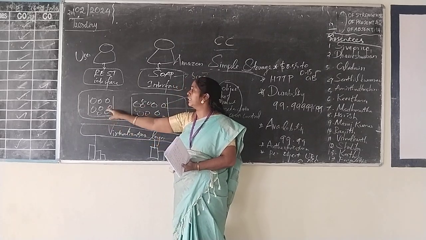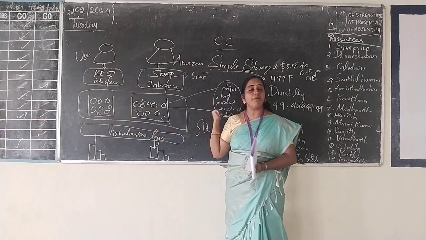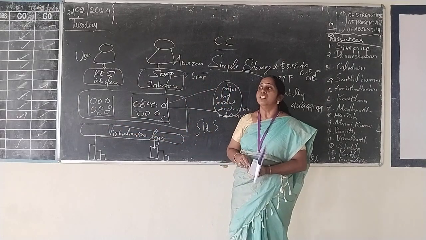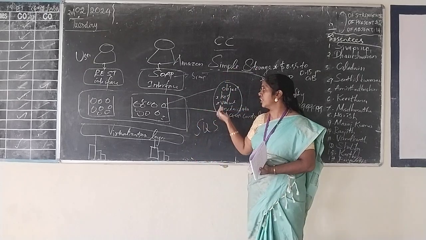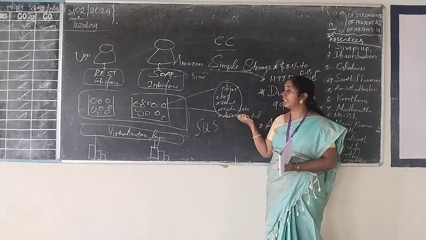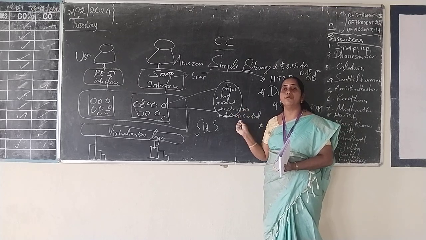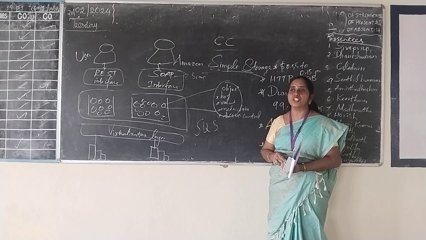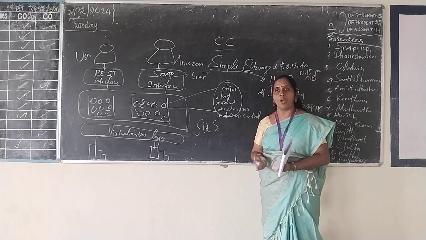Okay. Then all the objects are identified by a unique key value pair. That is, each and every object can be identified by a unique coarse-grained key value pair. Coarse-grained means it can perform some complex operations. Fine-grained means it is designed to perform only simple operations. Okay.